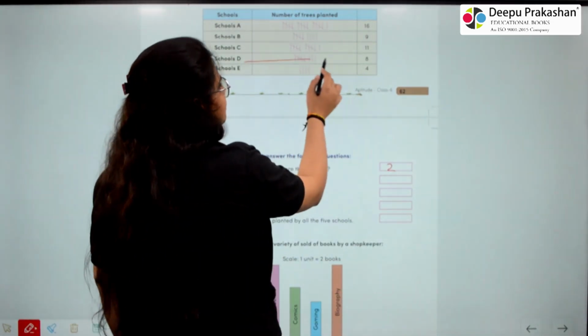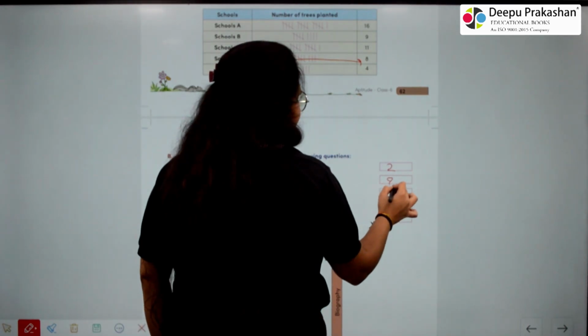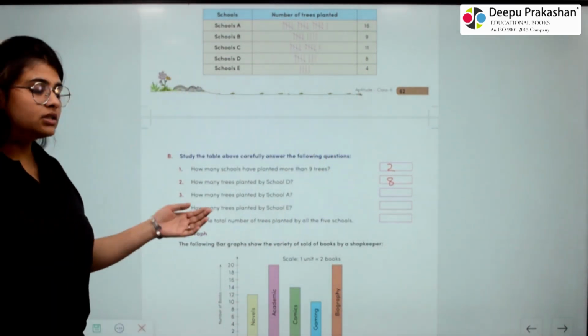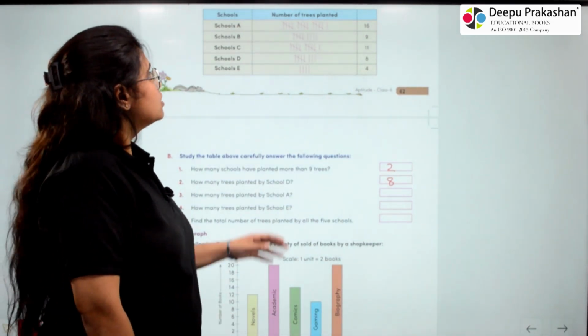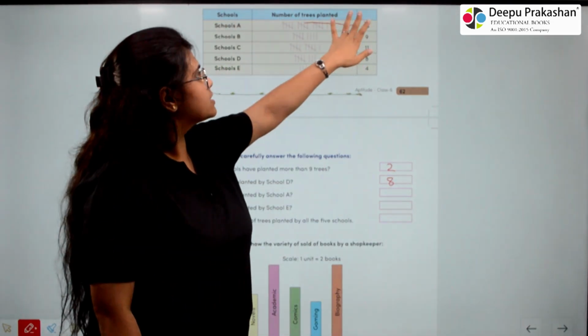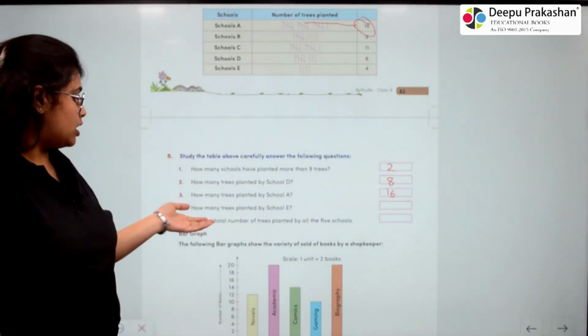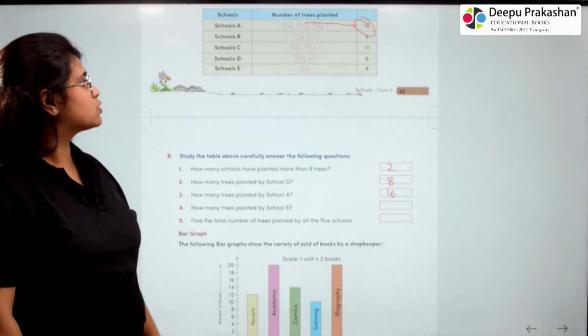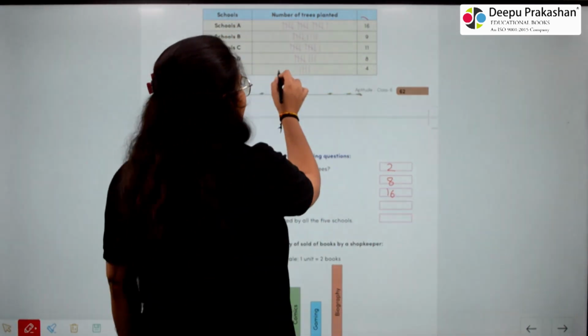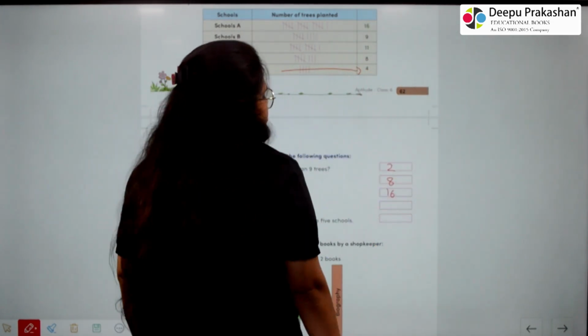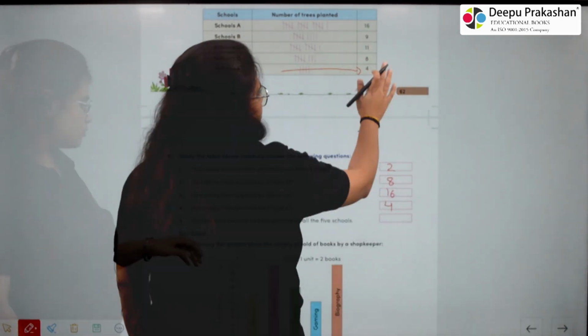So school D planted 8 trees. 3. How many trees planted by school A? So school A planted 16 trees. 4. How many trees planted by school E? So school E has planted 4 trees. So we will write 4.